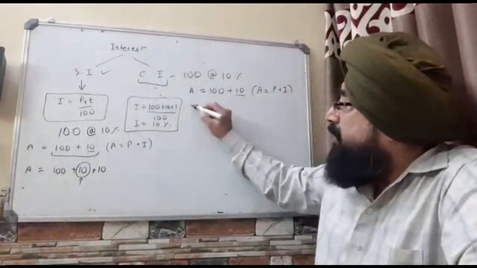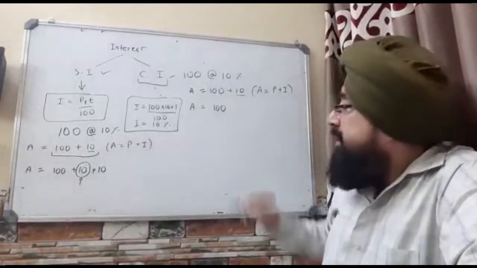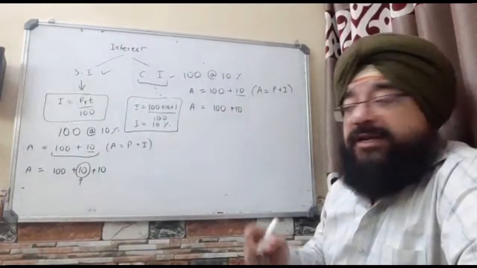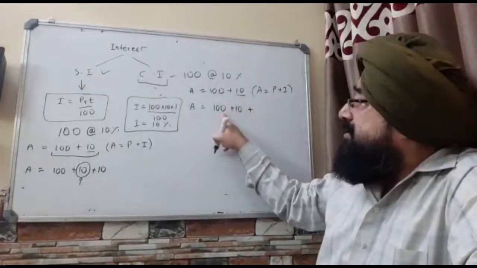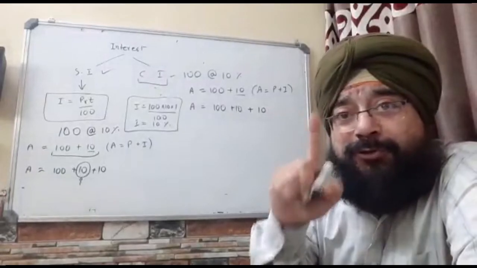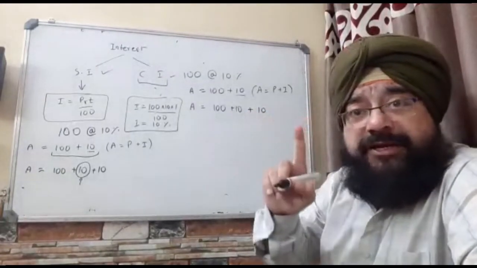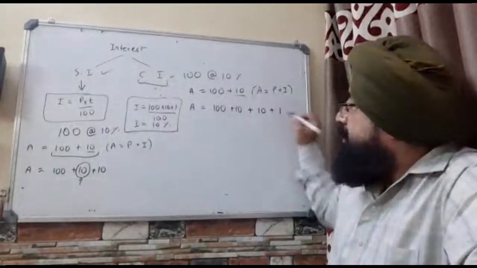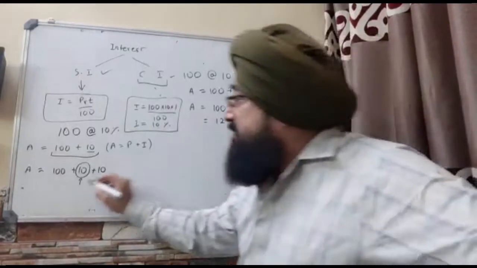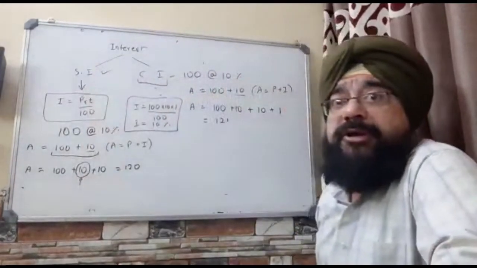So now what you are actually paying is this 100 rupees which you are holding and this 10 rupees which you are holding at the end of 1 year, and the interest on this 100 rupees as 10 rupees, and also the interest on this 10 rupees for 1 year, that is 1 rupee. So you are actually returning him 121 rupees against the 120 rupees which are returned under simple interest.